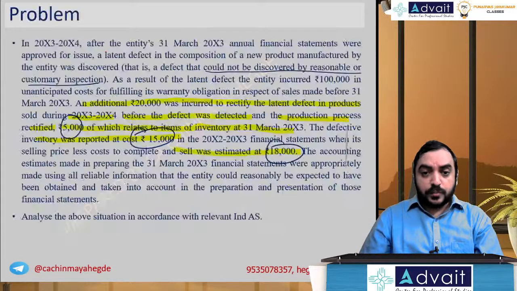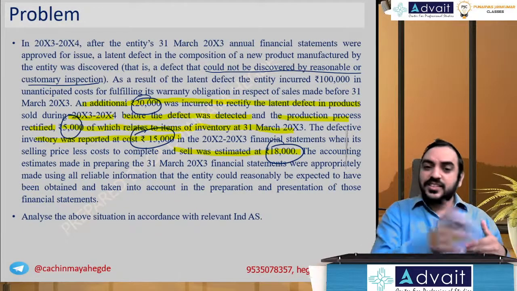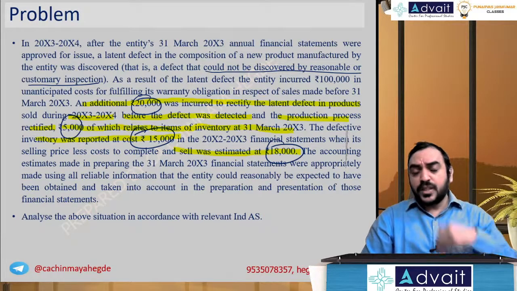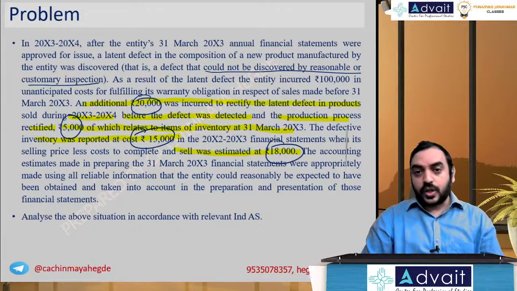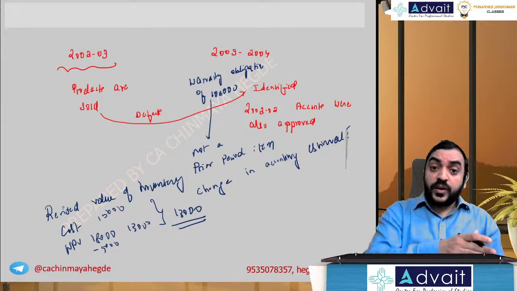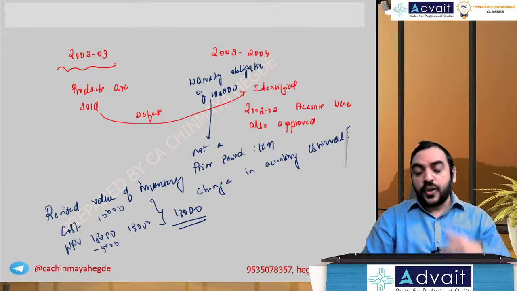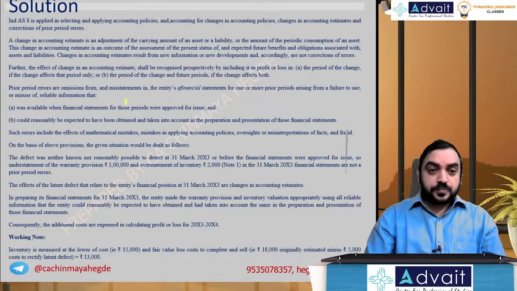And the remaining 15,000 will be relevant for the inventory. Since they are sold, that will be part of current year cost of goods sold. If some inventory is yet to be sold in the current year, that will be part of current year closing stock. You don't have to worry about that. So this is only regarding the inventory which was there at the beginning of the year, and now we have to rectify it. Now we have to change it. Okay, let's see what the institute says.